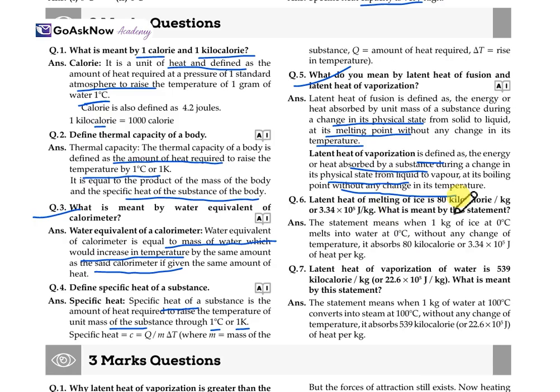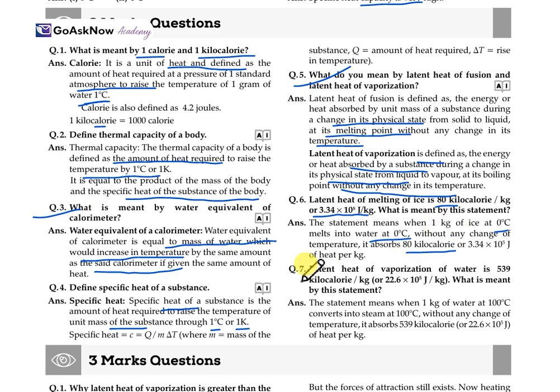The latent heat of melting of ice is 80 kilocalorie per kg, or 3.34 into 10 raised to the power 5 joule per kg. What is meant by this statement? This statement means 1 kg of ice at 0 degrees Celsius melts into water at 0 degrees Celsius. Without any change in temperature, it absorbs 80 kilocalorie, or 3.34 into 10 raised to the power 5 joule of heat per kg. So this is what this statement means.